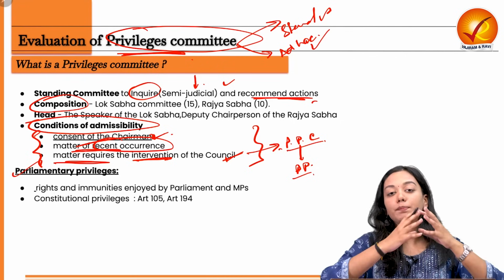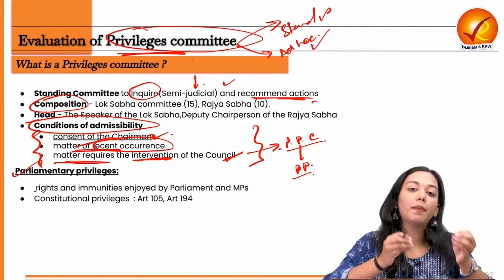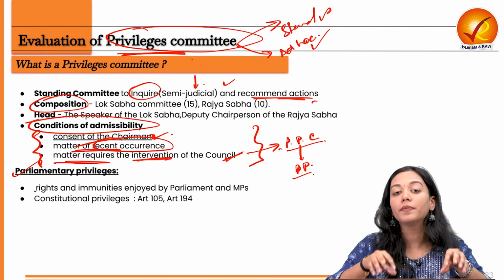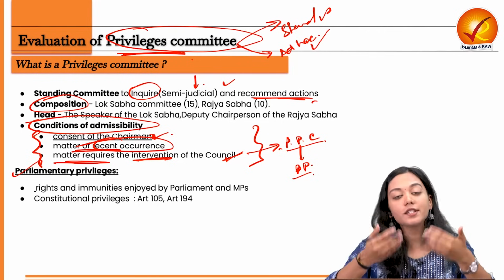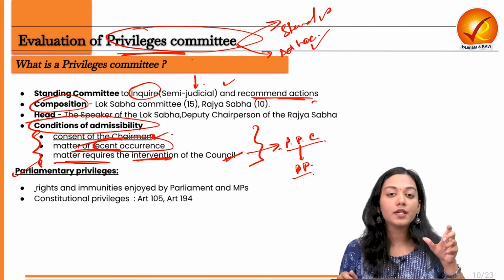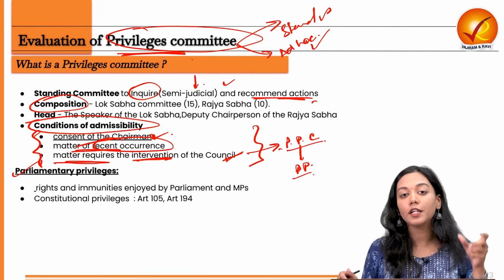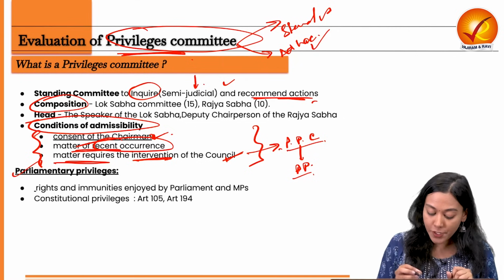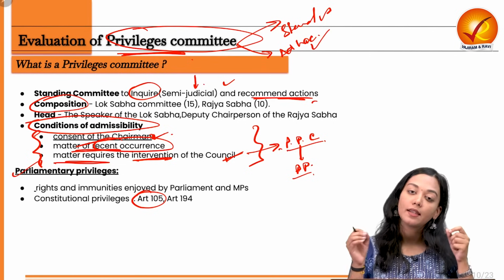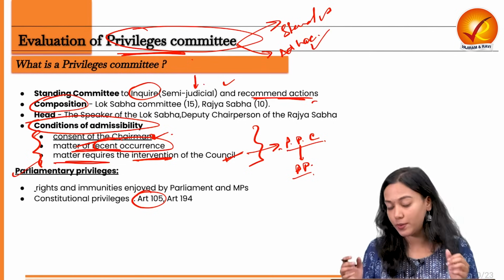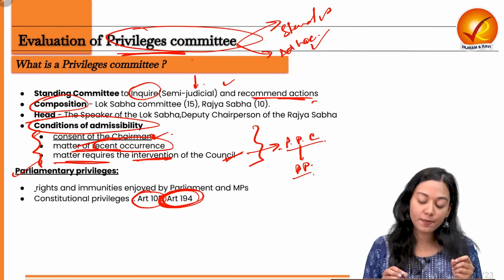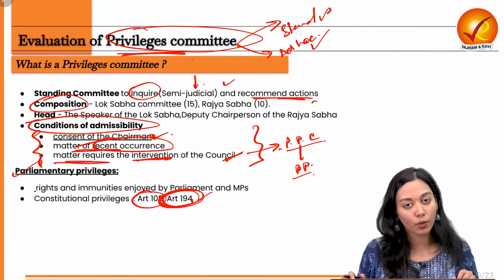These are the rights and immunities that are given not only to the parliament but also to the parliamentary committees and to the members of parliament in order to perform their duties and functions that are entrusted to them by the Indian Constitution. Now, because the Indian Constitution is trying to safeguard their privileges, there are certain provisions in the Constitution itself. The first one is Article 105, which enumerates multiple types of privileges that are available at collective level and at individual level. Second, the right to protection of these privileges is given under Article 194.